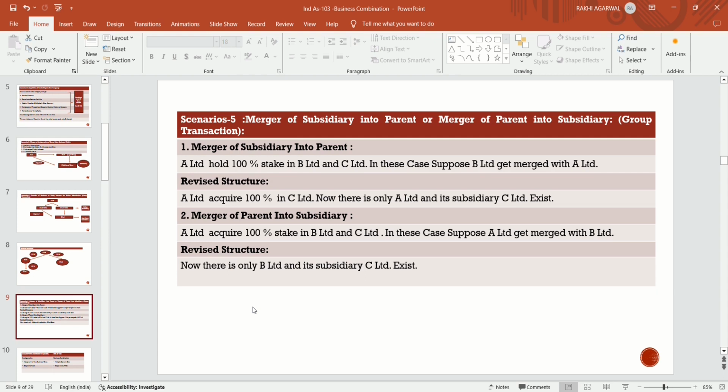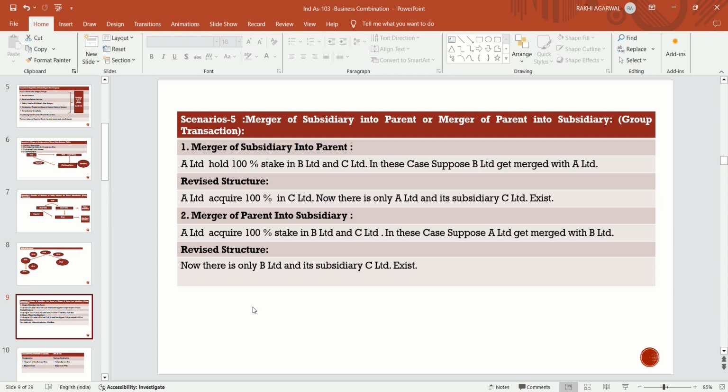Suppose A Limited holds 100% stake in B Limited and C Limited. B and C Limited are both subsidiaries, as A Limited holds 100% stake in both its subsidiaries, that is B Limited and C Limited.